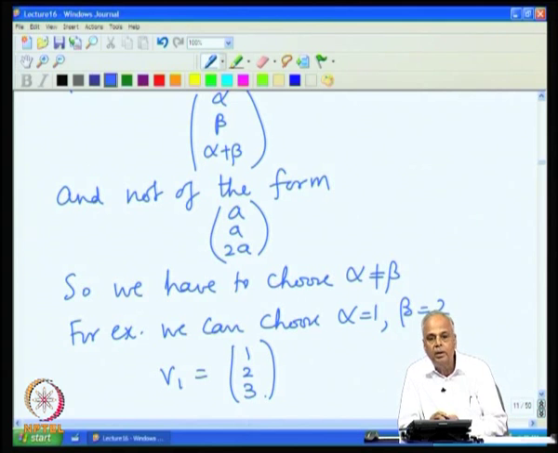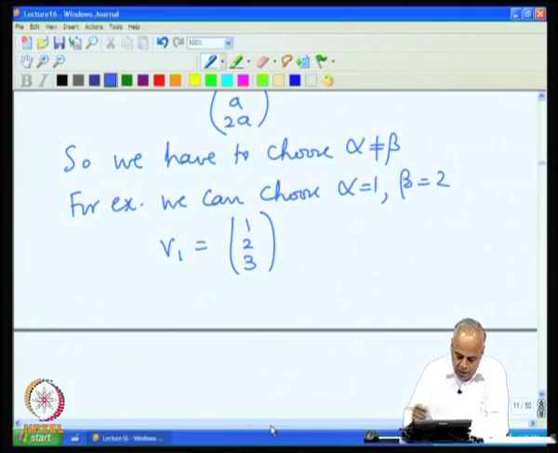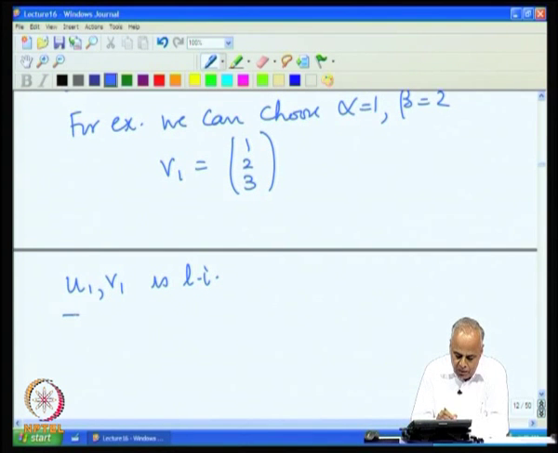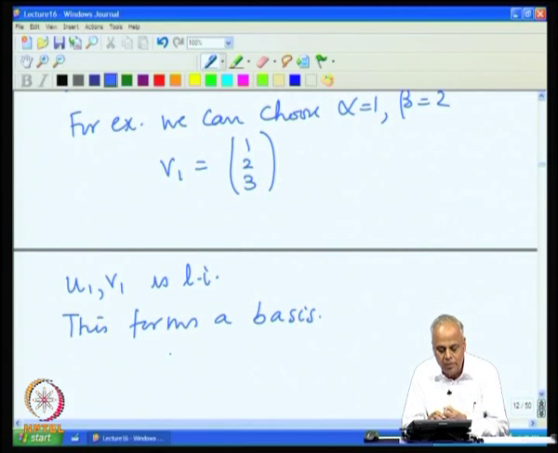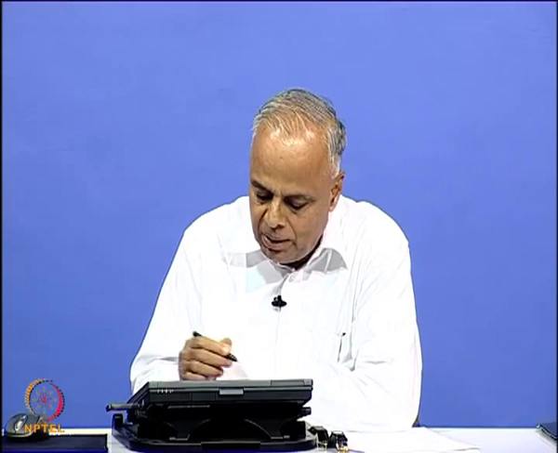This is certainly not in LS, because for something to be in LS, the first and the second components must be equal, and the third component must be double the first component. Therefore, U1, V1 is now linearly independent. There are two vectors, and they form a basis. Now, we see that U1 is part of this basis. So, whatever linearly independent set you start with, you can make it a part of a basis.